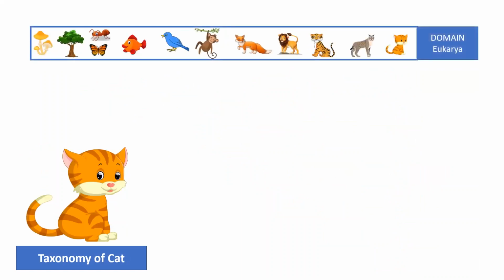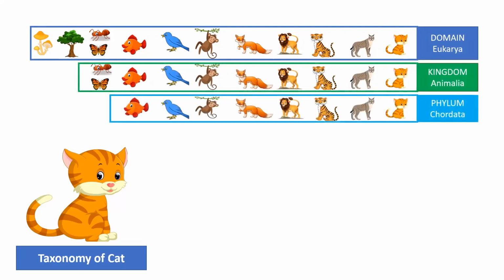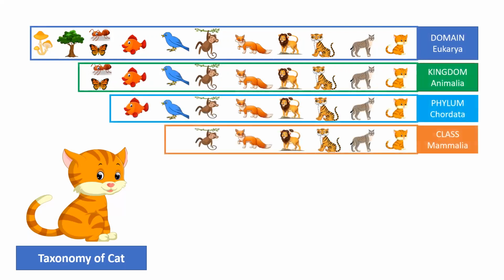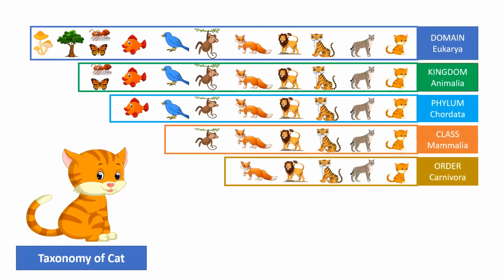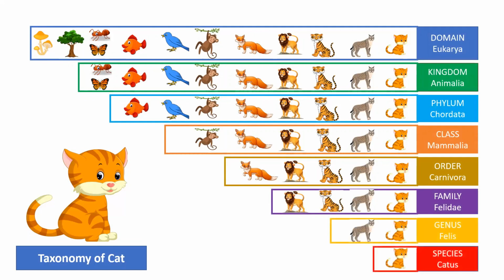Now coming to the taxonomy of a cat. What is the domain? It is eukaryotes, and the kingdom is Animalia, phylum is Chordata, class Mammalia, order is Carnivora, same as dogs, but their family is Felidae, their genus is Felis, and species is catus.